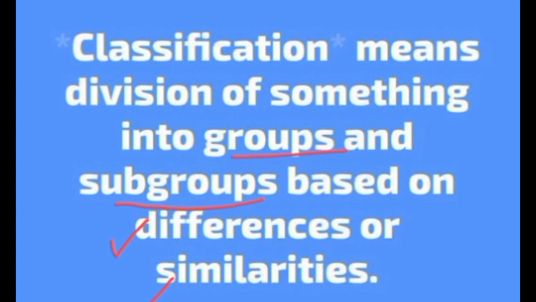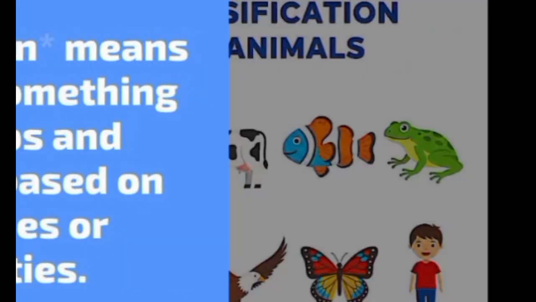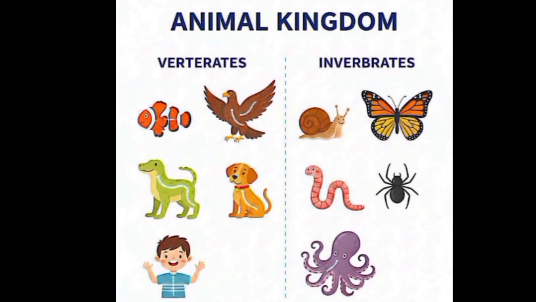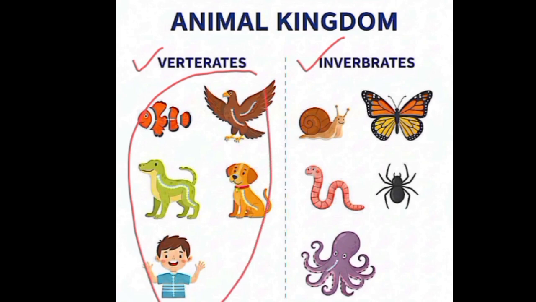In this topic we will discuss the groups and subgroups of animals. Okay, main groups of animals are vertebrates and invertebrates. You can see in this picture that all these animals are big in size. They have strong body. They have skeleton of bones. They have vertebrae in their body. They have backbone.